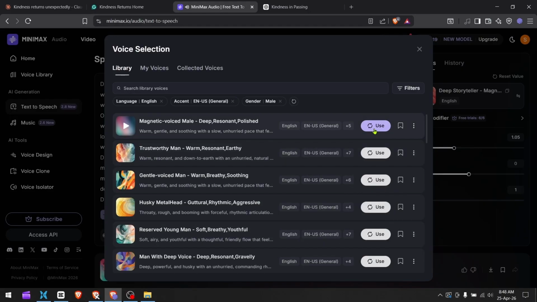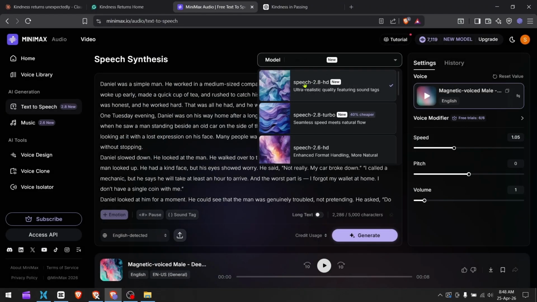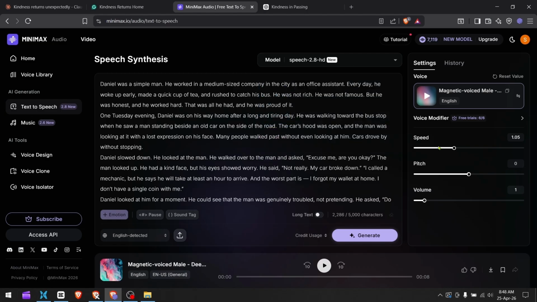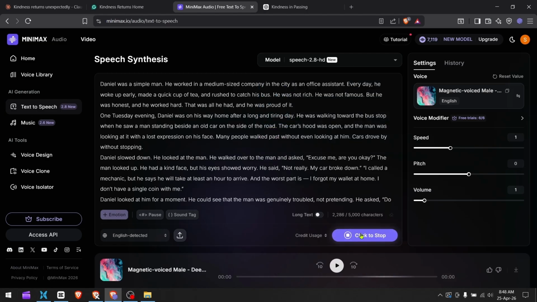And choose the voice that you liked. In models, 2.8 is the best model, but if you choose Turbo, it's 40% cheaper. If your video is lengthy, choose the cheaper model. The difference is not noticeable. Adjust the settings and hit Generate.